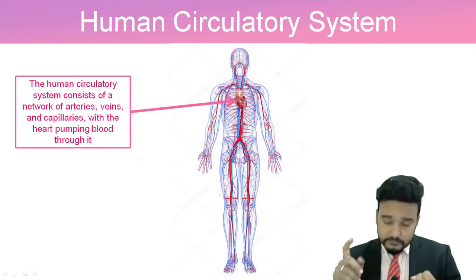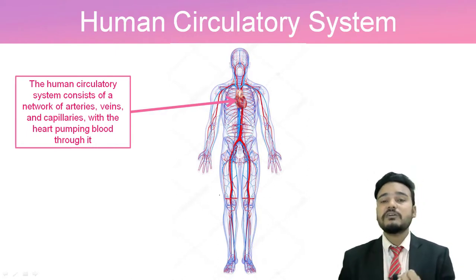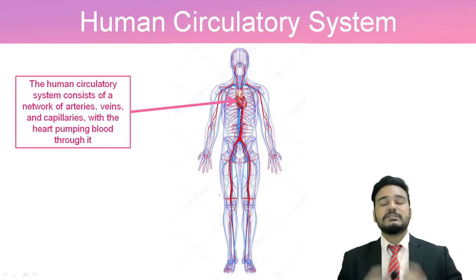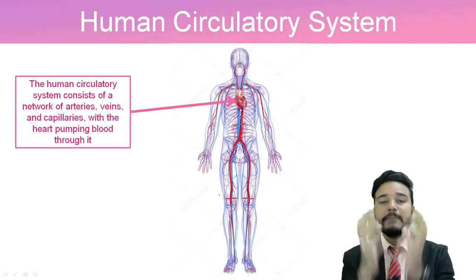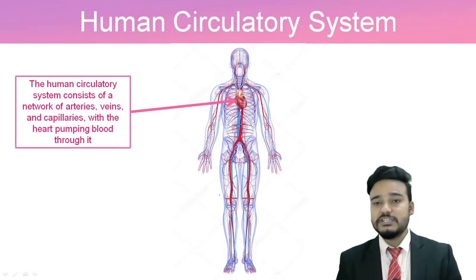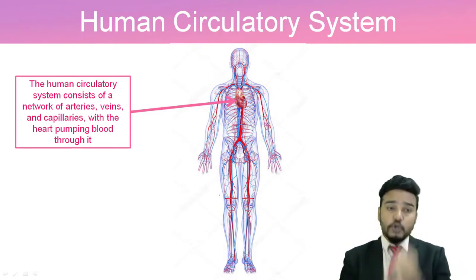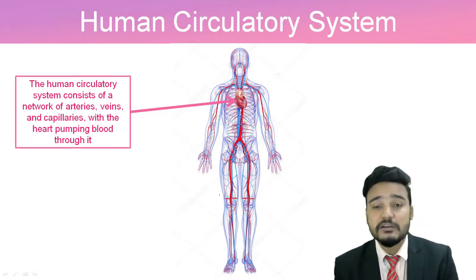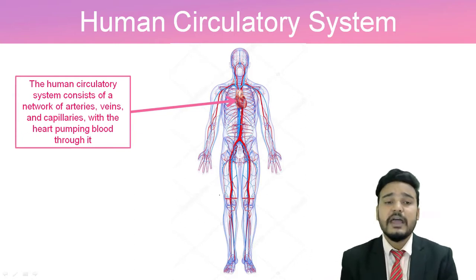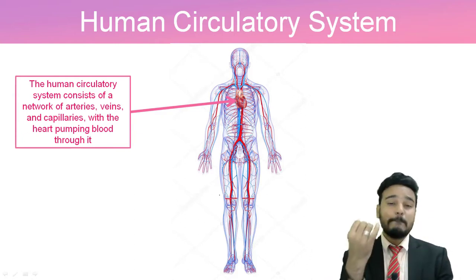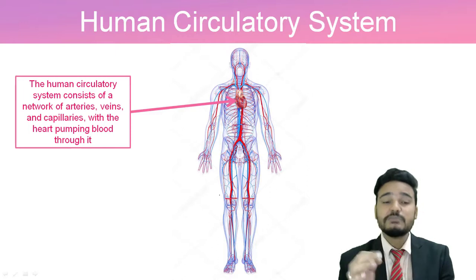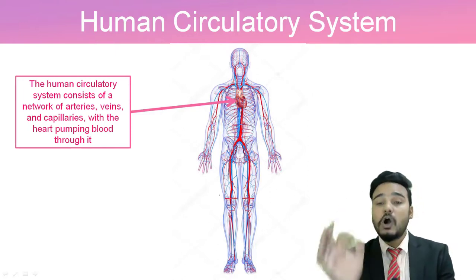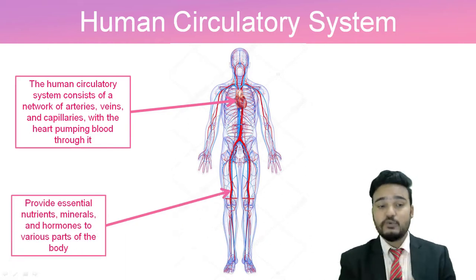No. It contains some arteries, some veins, some capillaries, and the main machine, the main pump, that is our heart. So the human circulatory system consists of a network of arteries, veins, capillaries, with the pumping system of our body, the heart, as the main organ of this circulatory system.